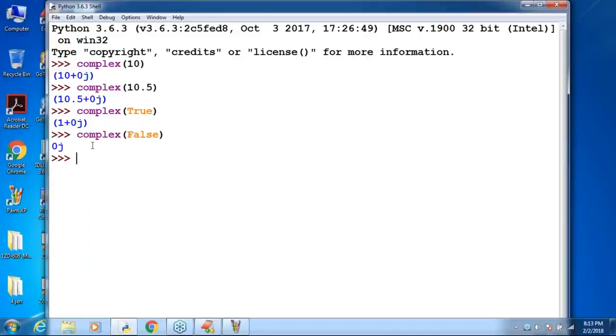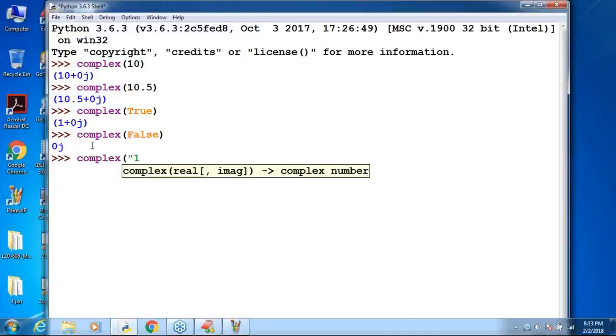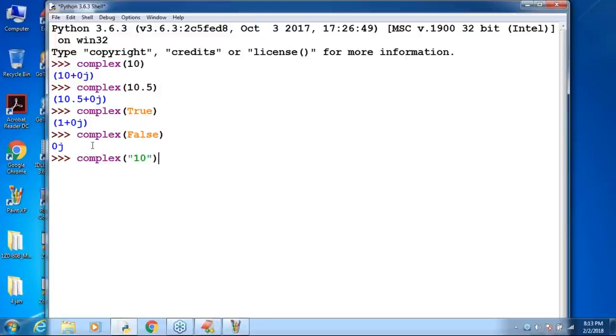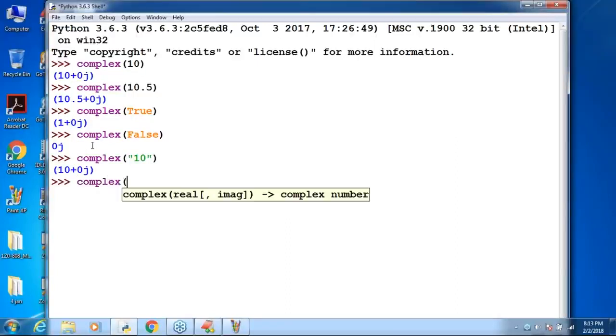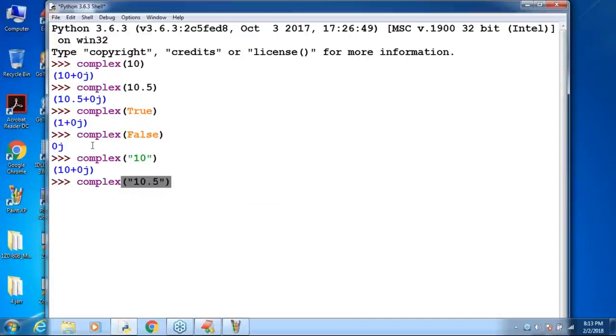Is it possible to convert a string to complex or not? No problem at all. Observe that. Complex of '10' I'm taking. Even though it is a string, internally it is a number only. Can you tell what the output is? Please respond. 10. If I take complex of '10.5', please respond, what is the answer?